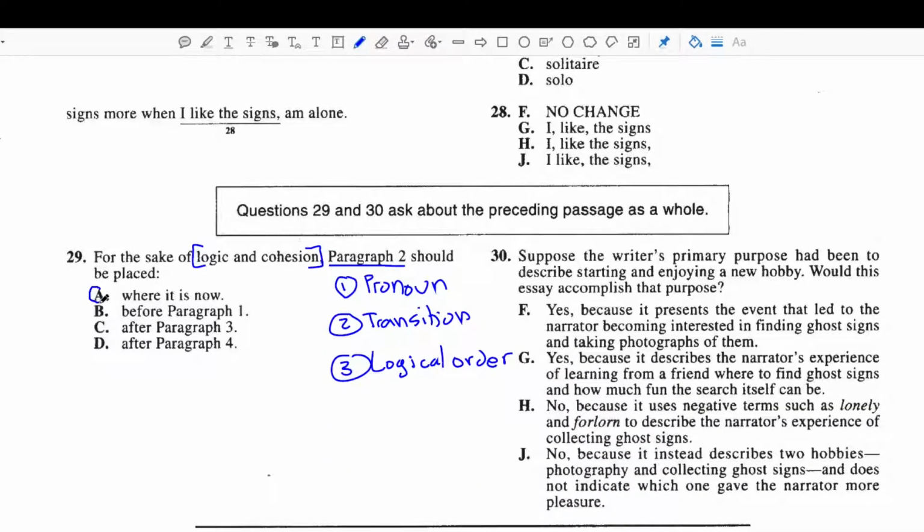So we recognize we were going to keep it right where it was by looking at pronoun usage and transition words. And then we just confirmed that by checking the logical order of events. We went through each of these options to show why they would not be correct. And again, we are left with answer choice A.